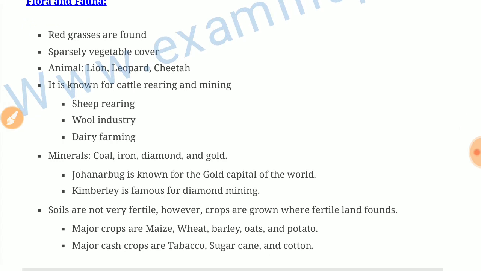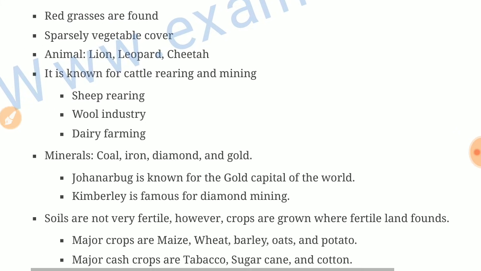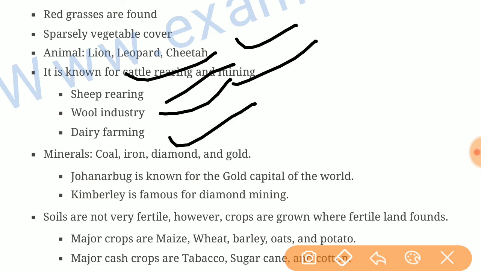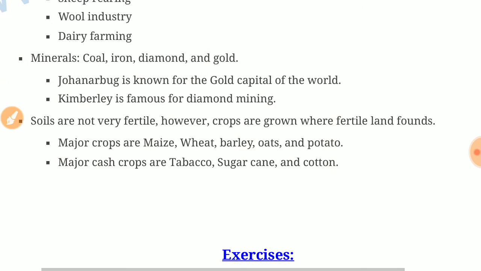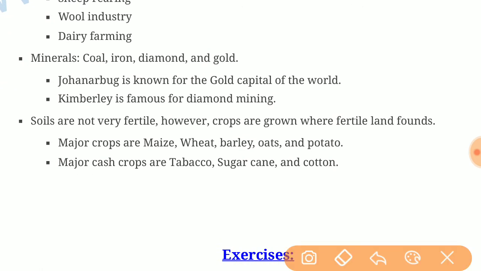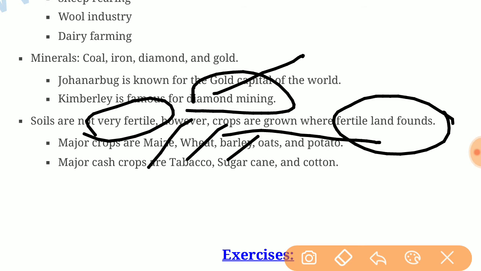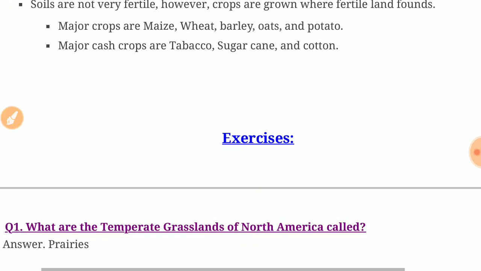Flora and fauna: red grasses are found, with sparse vegetation cover. Animals are lion, leopard, and cheetah. It is also known for cattle rearing and mining, sheep rearing, the wool industry, and dairy farming. Minerals are coal, iron, diamond, and gold. Johannesburg is known as the gold capital of the world. Kimberley is famous for diamond mining. Soils are not very fertile, so crops are grown where fertile land is found. Major crops are maize, wheat, barley, oats, and potato, and cash crops are tobacco, sugar cane, and cotton.